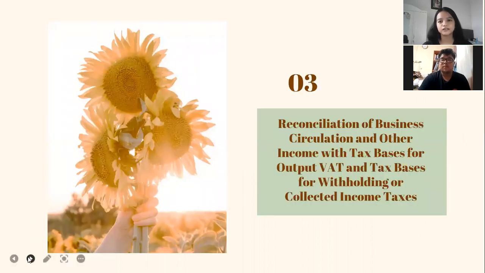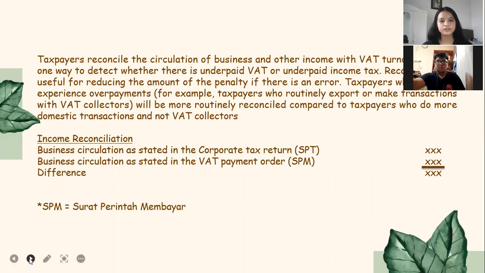Okay, the third is reconciliation of business circulation and other income with the tax base for output value added tax and tax base for withholding or collected income tax. So the taxpayer reconciles the circulation of business and other income with the value added tax turnover. This is one way to detect whether there is underpaid value added tax or underpaid income tax.